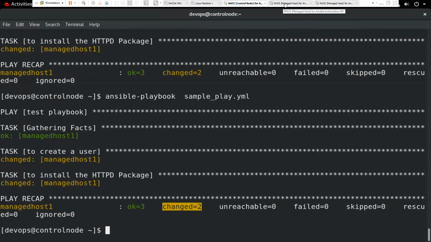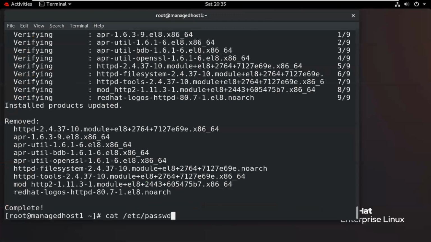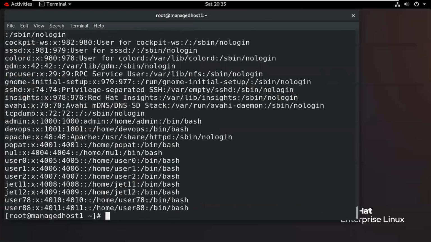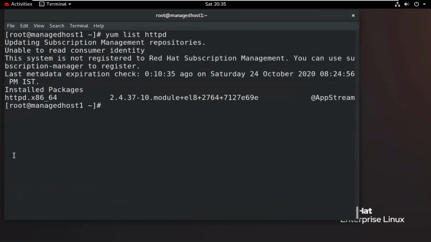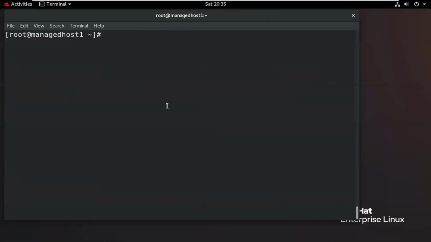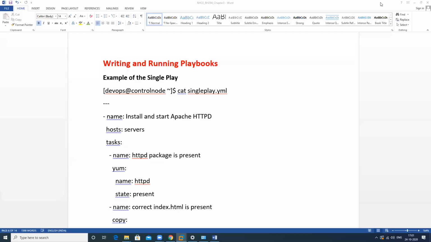So I will check here again. Now you can check, this user will be created, and I want to check this by using the list command. So this will show me this is installed, not available. So this is the process to write a playbook.